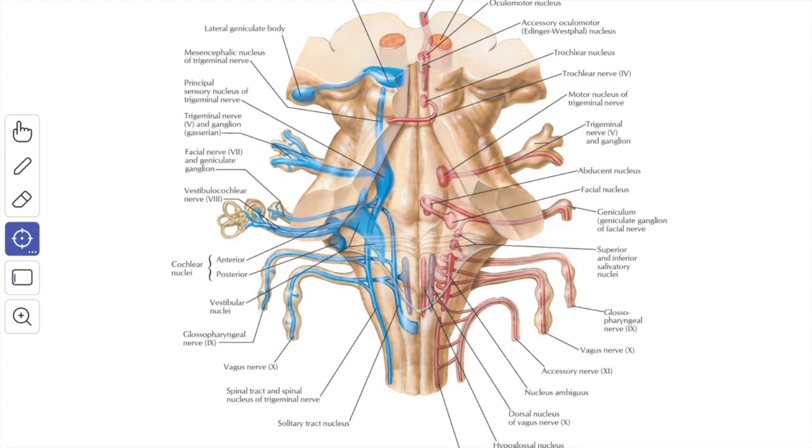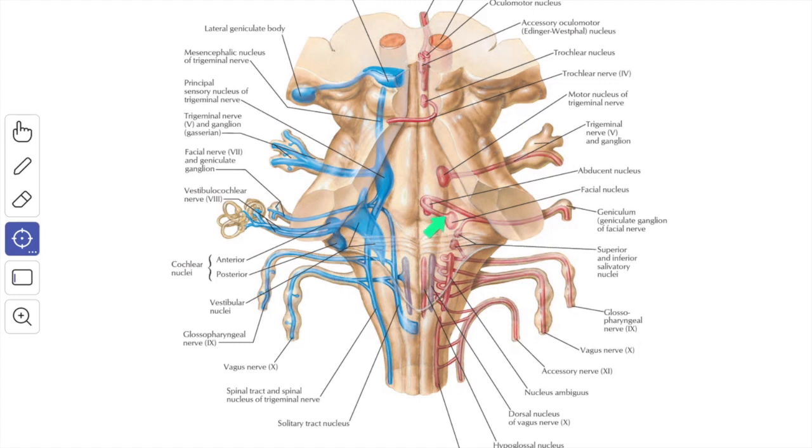The second component is the preganglionic secretomotor fibers for the submandibular, sublingual, lacrimal glands and the glands of the soft palate and the nasal cavity. It also contains the fibers of taste from the anterior 2/3 of the tongue and from the soft palate. Then it also carries the cutaneous somatosensory fibers from the concha of the auricle, and they are probably conveyed by the facial nerve. Next we'll see the deep origin or the nuclear origin.